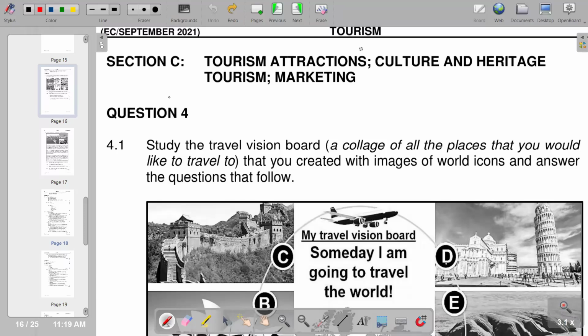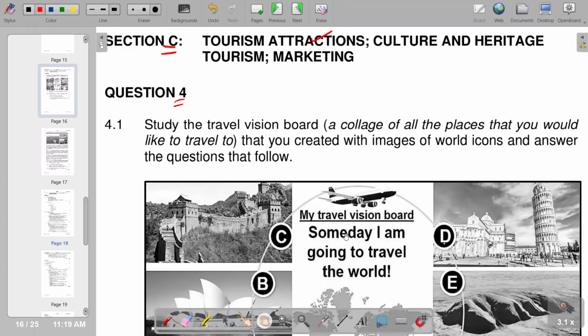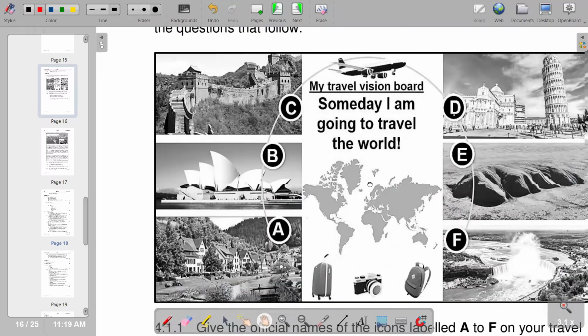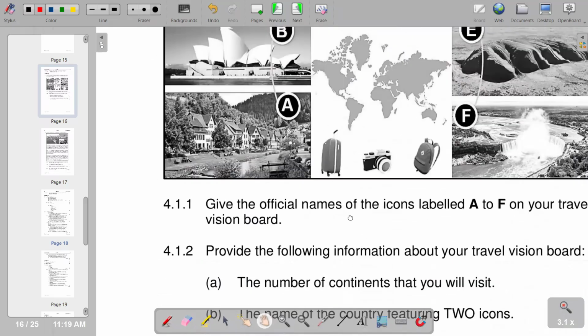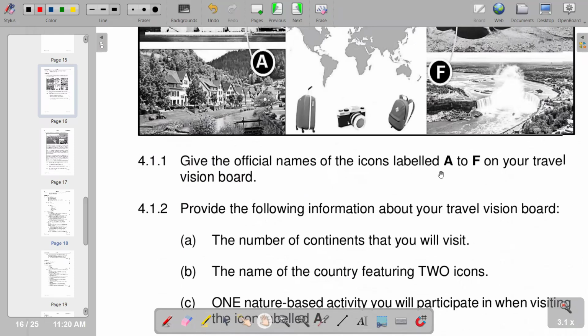Moving on to our Section C, we have question 4, which is on tourism attractions. Start the travel vision board, a collage of all the places that you would like to travel, that you created with images of world icons, and answer the questions that follow. Of course, we are given the travel vision board from A to F. Within that context, give the official names of the icons labeled A to F in your travel vision board.